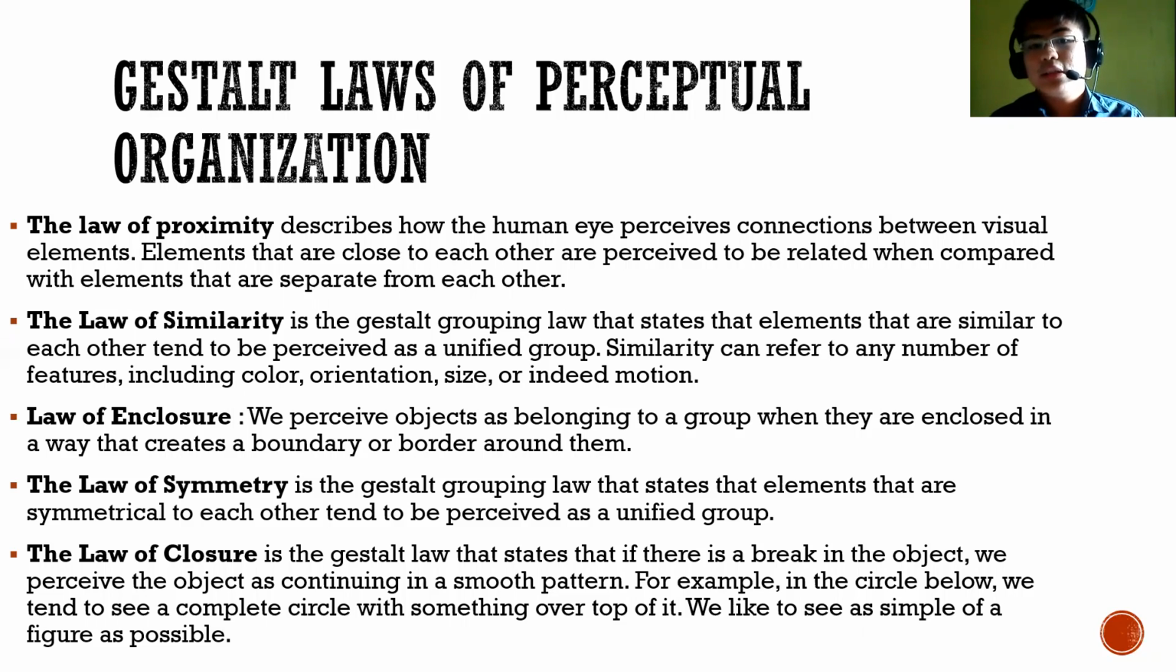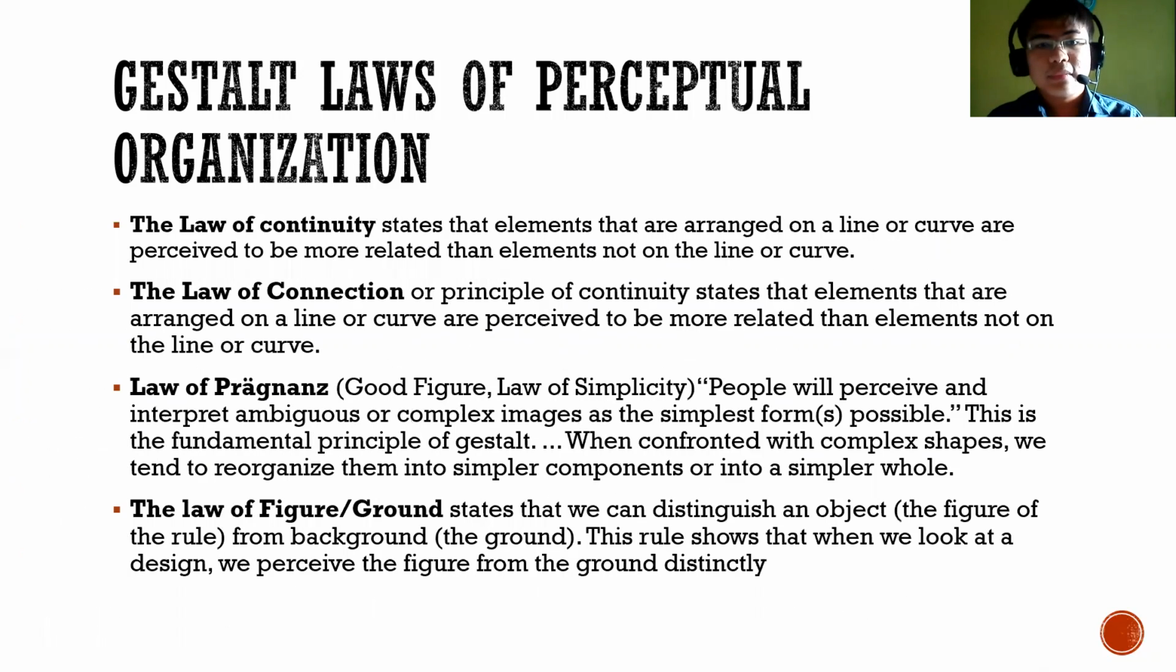This is also a Gestalt law that states that if there is a break in the object, we perceive the object as a continuous one, continuing in a smooth pattern. For example, in the circle below, we tend to see a complete circle with something over the top of it. We like to see as simple a figure as possible. Same thing with the learner. They want to learn their lessons as simply as possible.